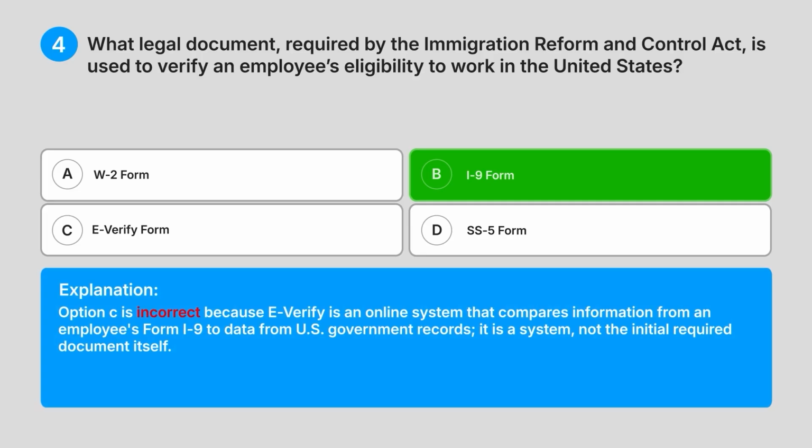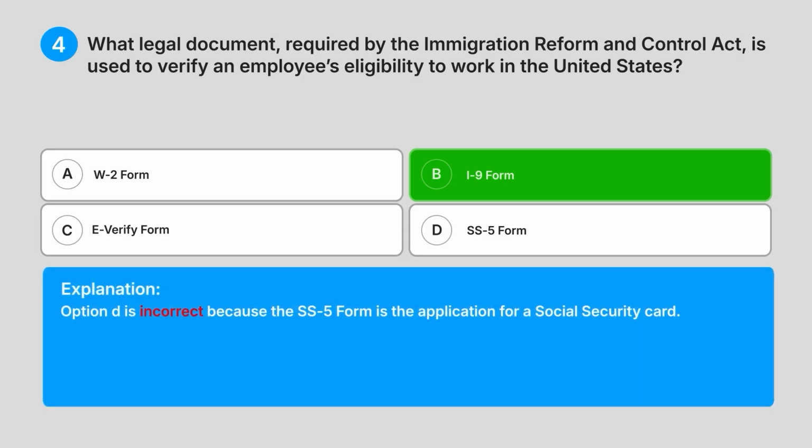Option C is incorrect because E-Verify is an online system that compares information from an employee's Form I-9 to data from US government records. It is a system, not the initial required document itself. Option D is incorrect because the SS5 form is the application for a social security card.